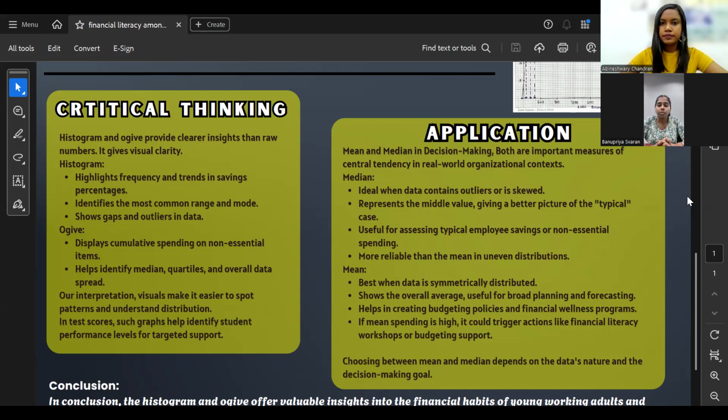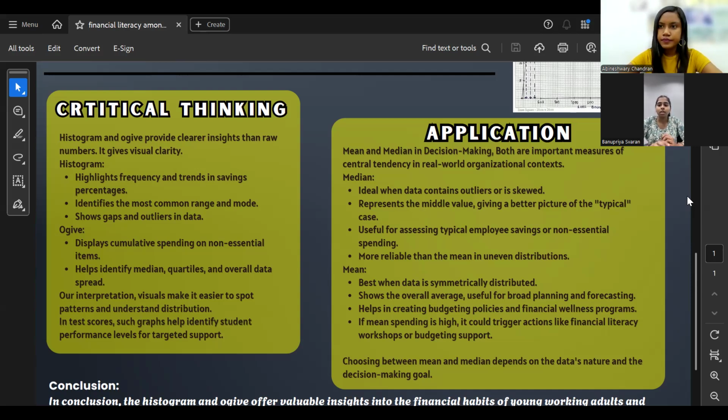In summary, the histogram shows that many young people save but not a large amount. Most fall in the 10% to 20% range, and very few save more than 30%. It could be due to limited income or lack of financial awareness.